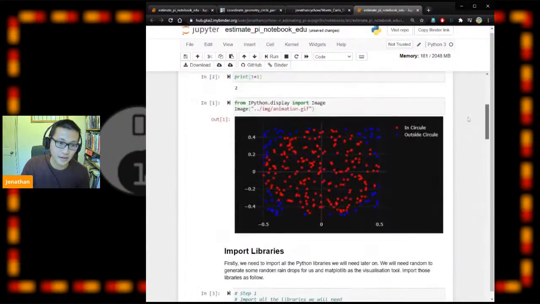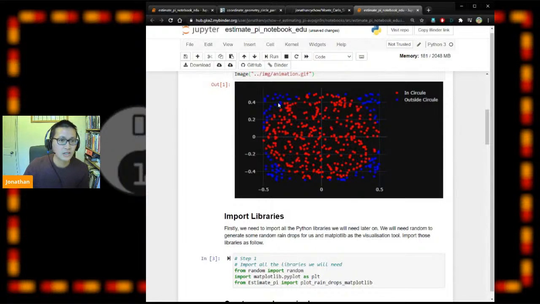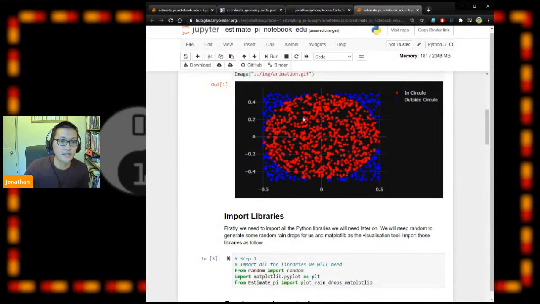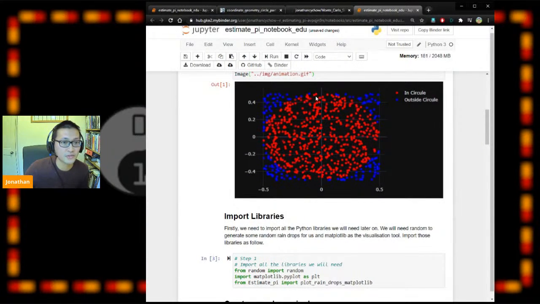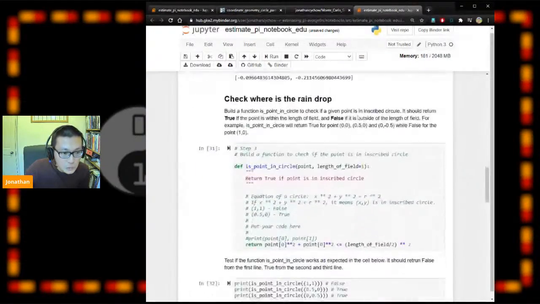If we look at the animation again, the number of raindrops in red, which is the area of the circle, divided by the total number of raindrops should be equal to the area of the circle divided by your square, which is what we do here.